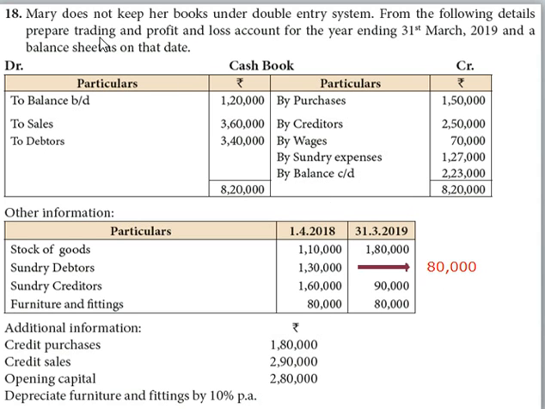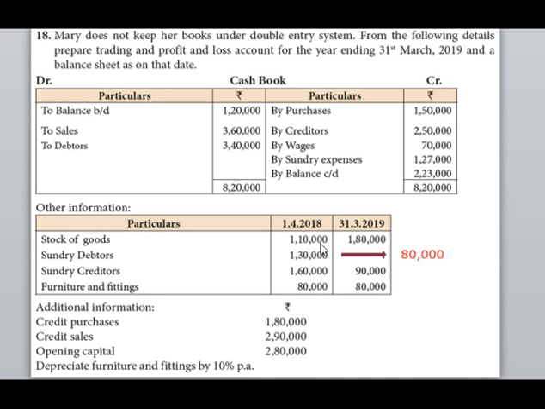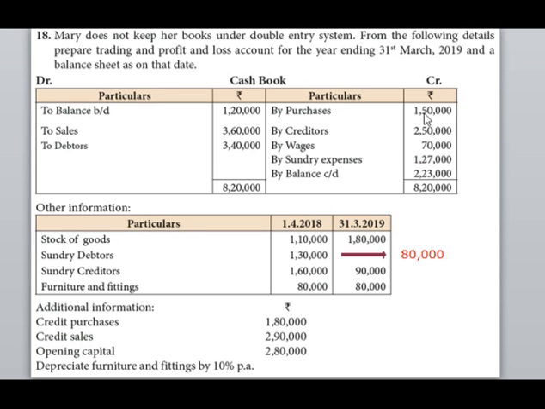Next, we have to open trading and profit and loss account. This is the format for trading and profit and loss account. The amount for opening stock is 1,10,000 and the amount for closing stock is 1,80,000. The amount for cash purchases and the amount for credit purchases is 1,50,000 and 1,80,000.